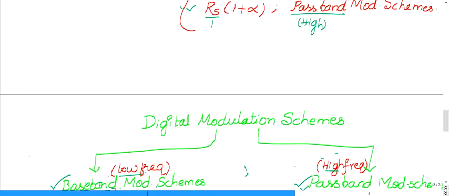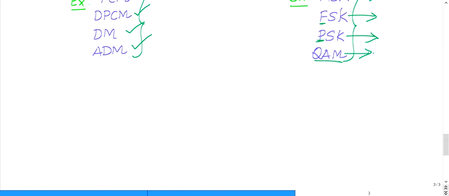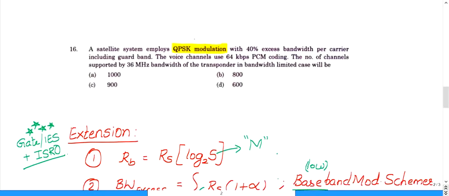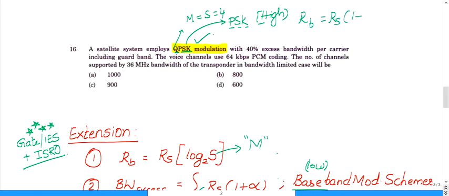If we go back to our question, you can clearly see, I have highlighted, it is QPSK. Q means quadrature, this indicates the M or S value. Symbols are 4. The remaining part indicates the type of modulation. It is PSK, phase shift keying, which comes under high frequency. You can refer to my notes which I have just taught you. Hence you need to use RS into 1 plus alpha, which I have used in solving.